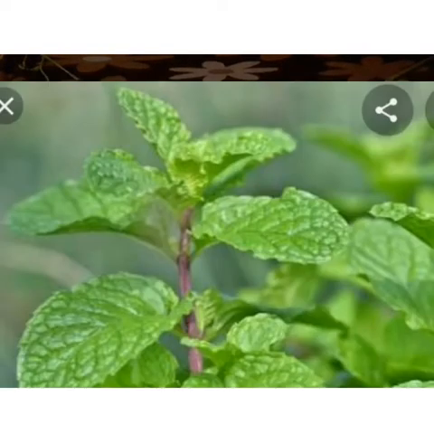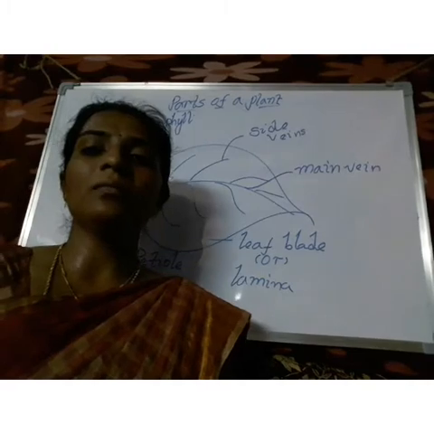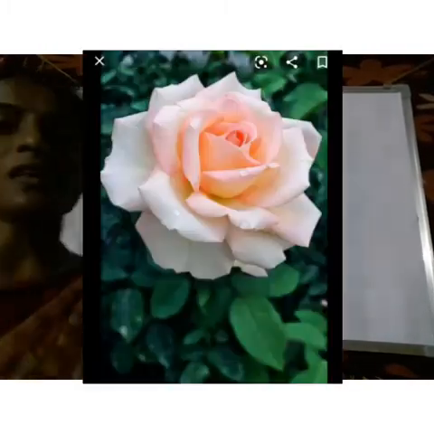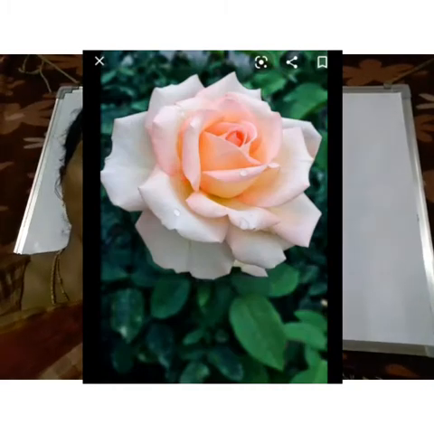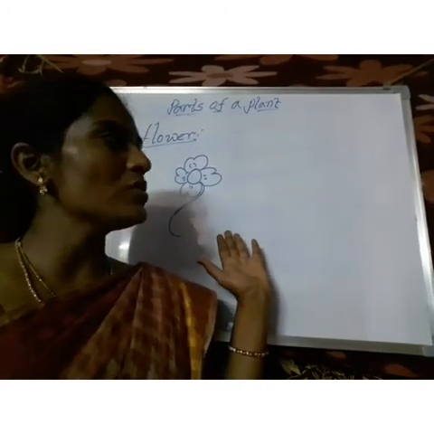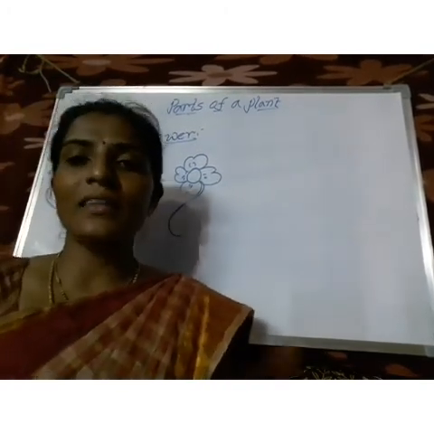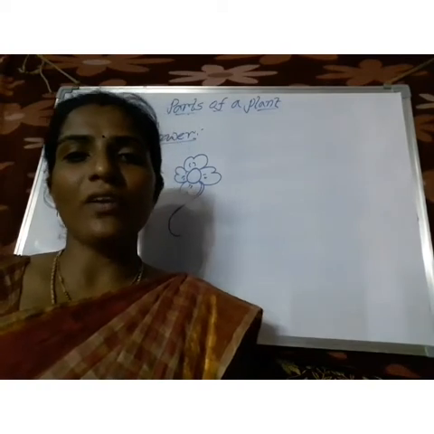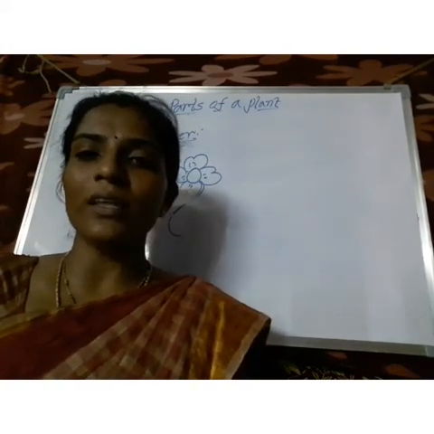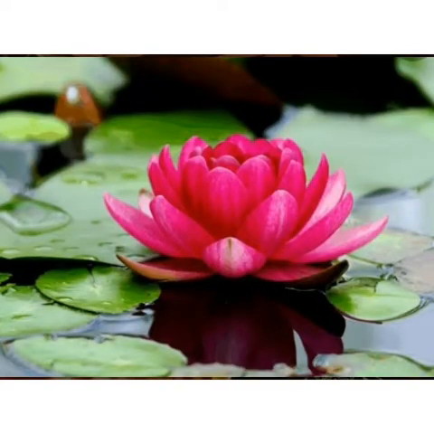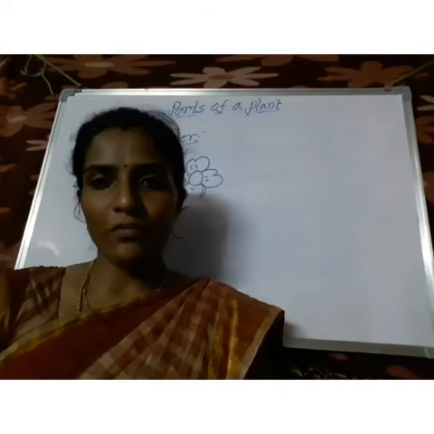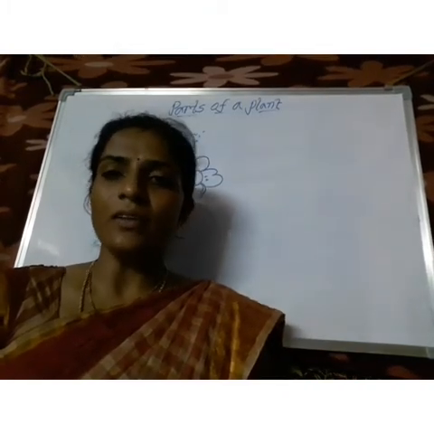And coming to that, the next part is the flower. These flowers are mostly the brightest part of the plants, and they blossom from the buds. These flowers come in different colors and different sizes. Let us take a close look at the rose flower, lily flower and China rose. These flowers also have different colors, sizes and shapes.